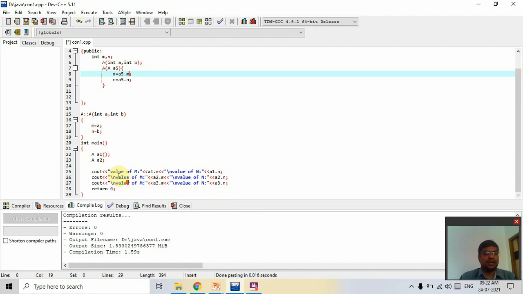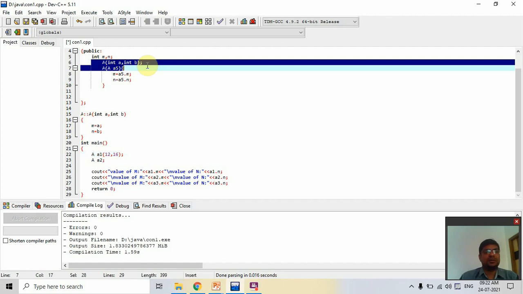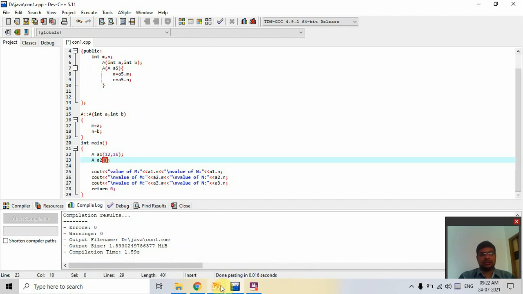So now here first we call 12 comma 15 in this object. In this object, first this constructor is called. In that, the m and n values are decided by this constructor. Now, here I call the object of the class.